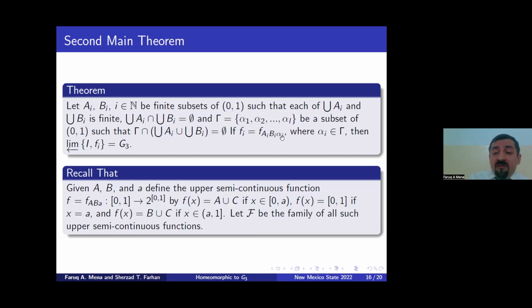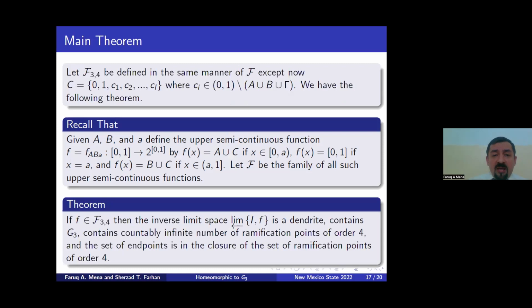And let F_i be defined like we defined F in the previous theorem, as F of A_i, B_i, gamma_i, where instead of picking A, B, for each bonding function we can pick another piecewise continuous function, where alpha_i is in gamma. Then the inverse limit is still G3. I'm not going to go into the detail of this proof. So I'd like to go to the other theorems.